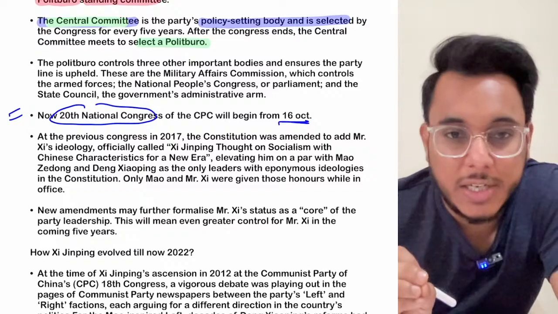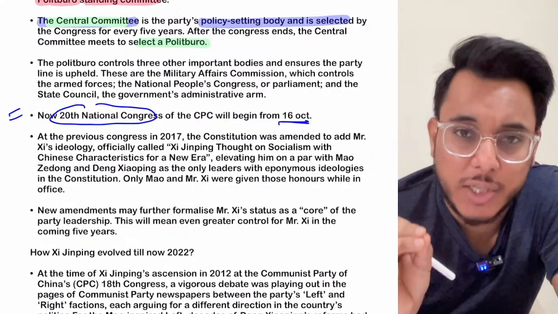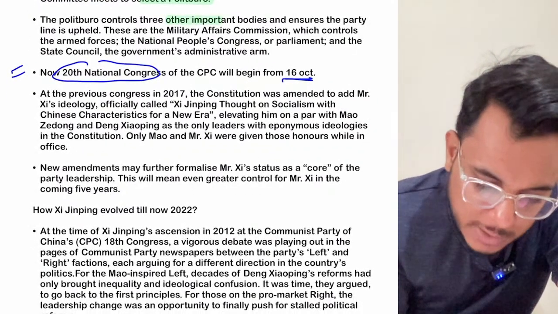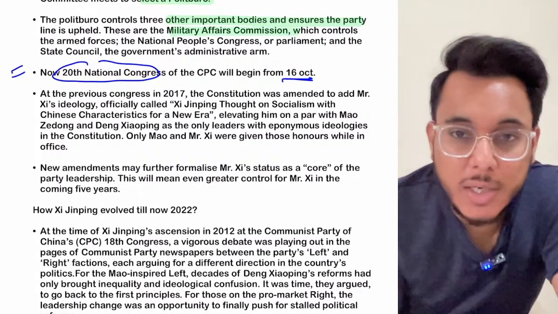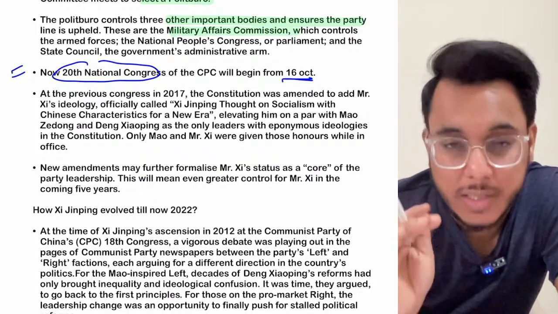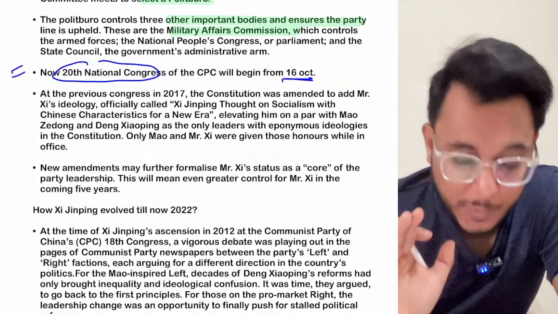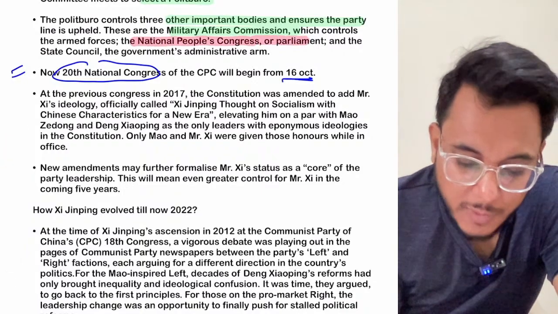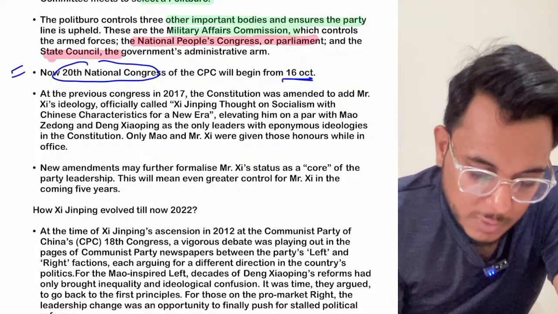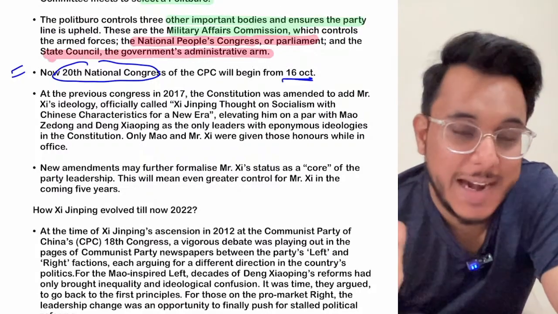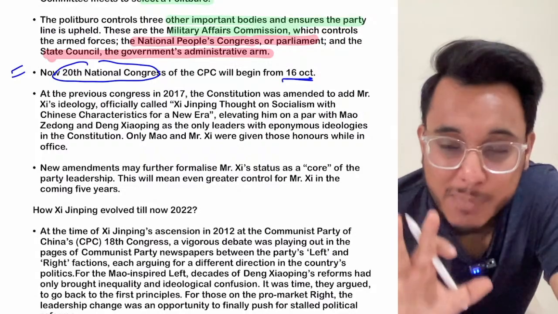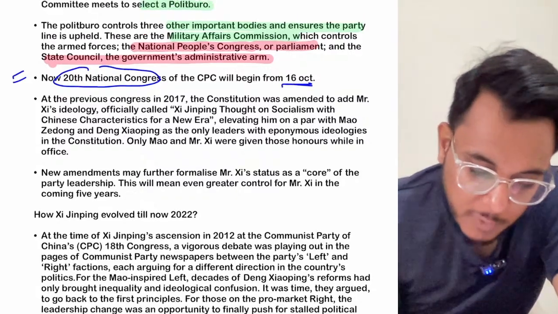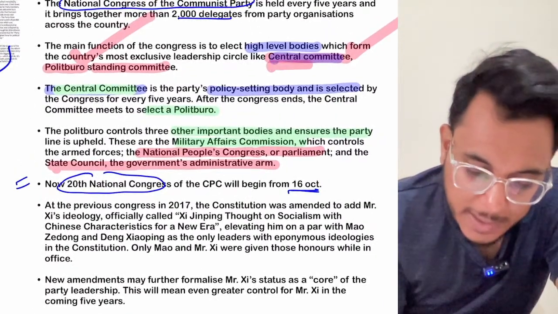Now, what is the Politburo? The Politburo is a body which controls some of the major institutions and organizations in China. It controls important bodies such as the Military Affairs Commission, which controls the wings of the military in China. Then secondly, it controls the National People's Congress, or the parliament. And the third is the State Council, the administrative arm of the government. So the three most important bodies of China will be controlled by the Politburo, and the Politburo will be appointed by the Central Committee that we discussed here.